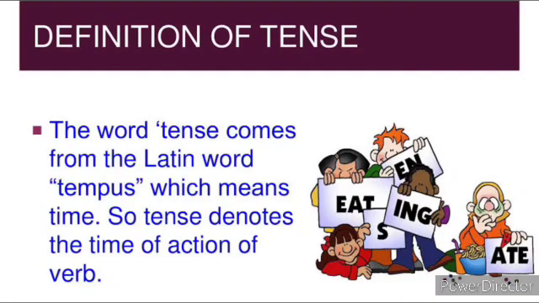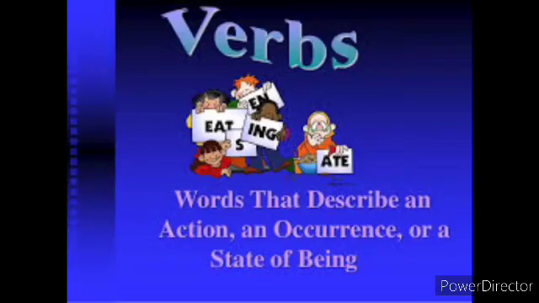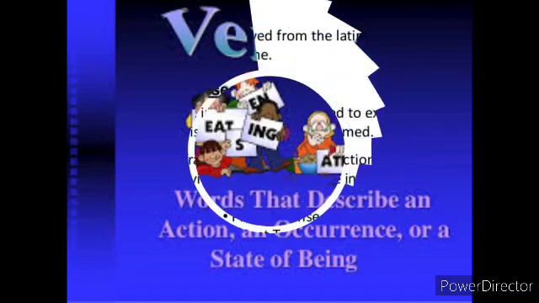So, children, tense is a word that was derived from a Latin word tempus, which means time. So, tense denotes the time of the action of the verb. Then what is meant by verb, children? We already know that verbs are the words that describe an action, an occurrence or a state of being. That is known as verb.